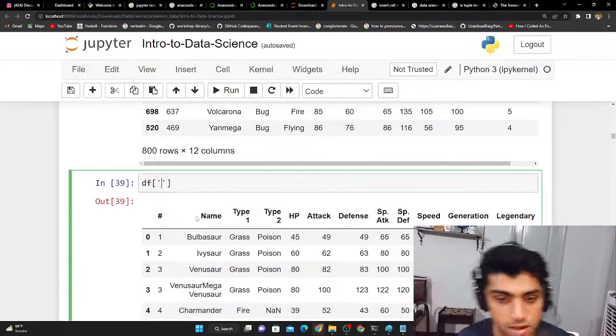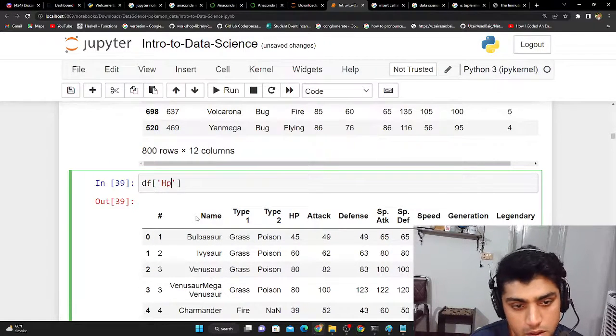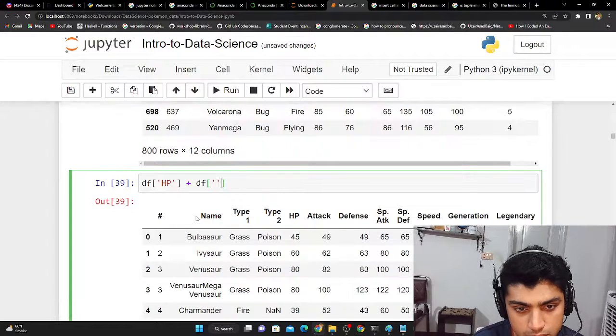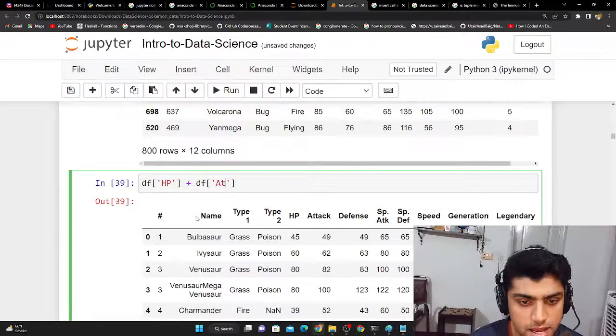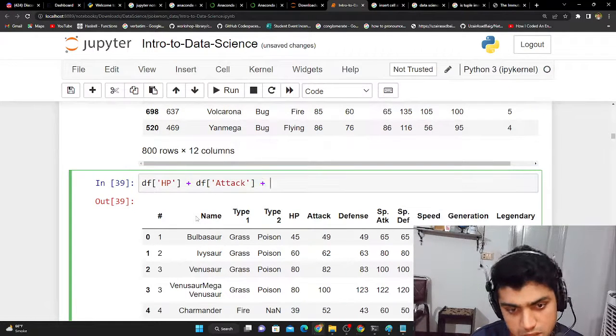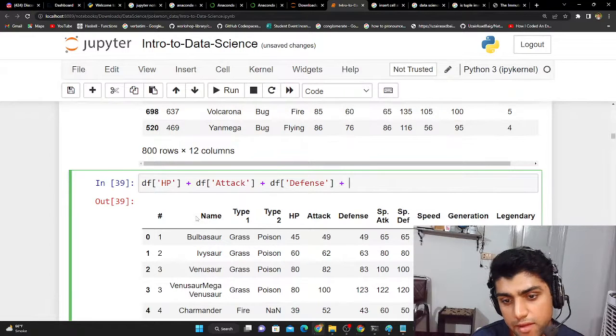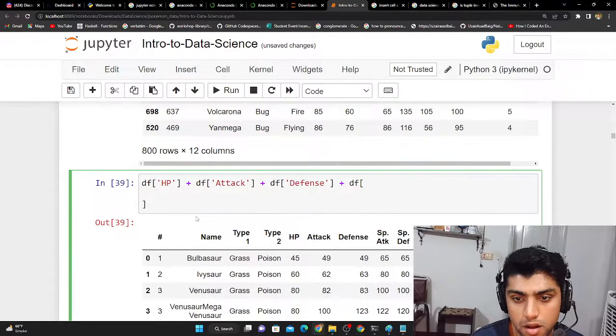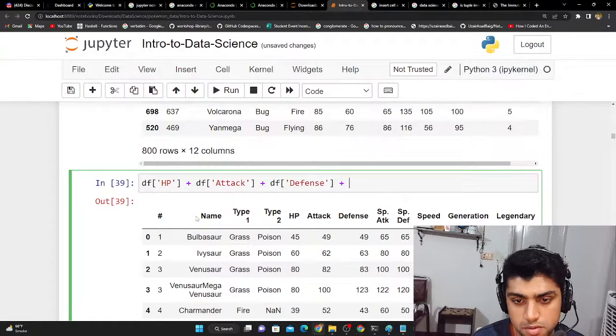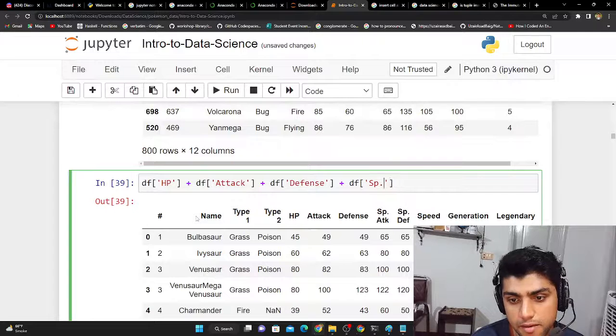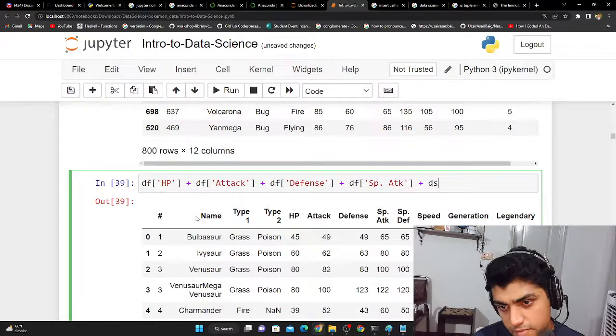So what I would do is I would have the HP, and then I would have it added with the data frame column name, which is attack, and then I would add it plus the data frame defense. And then add it with the data frame sp.atk, and then plus data frame.